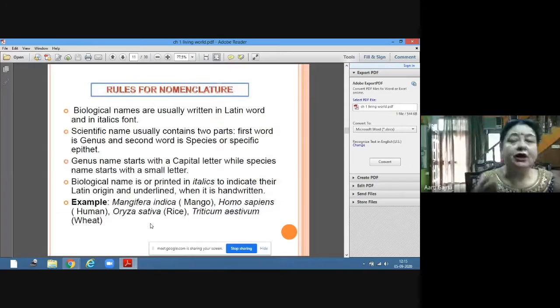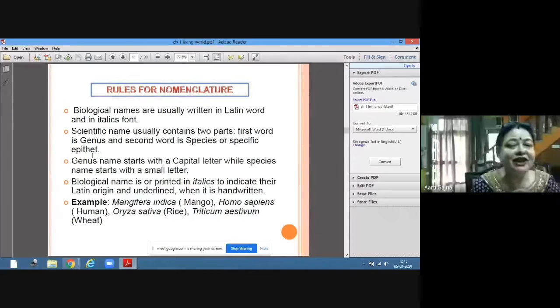To write a biological name, there are certain rules, and we all have to follow them. Biological names are usually written in Latin and in italics. In all your textbooks and reference books, you will find biological names written in italics, not in the normal font.